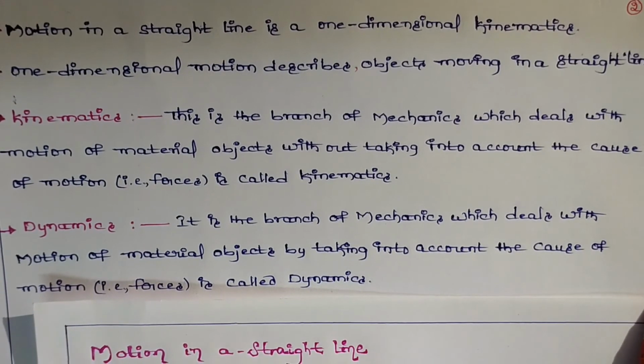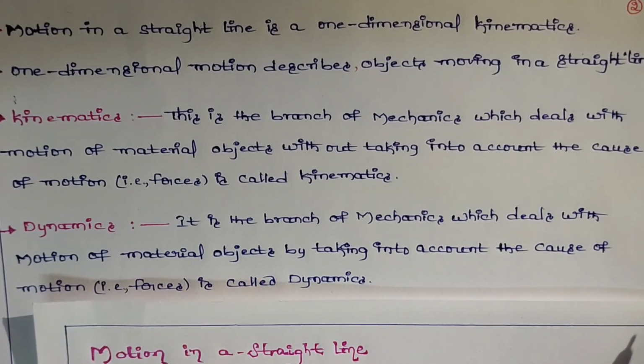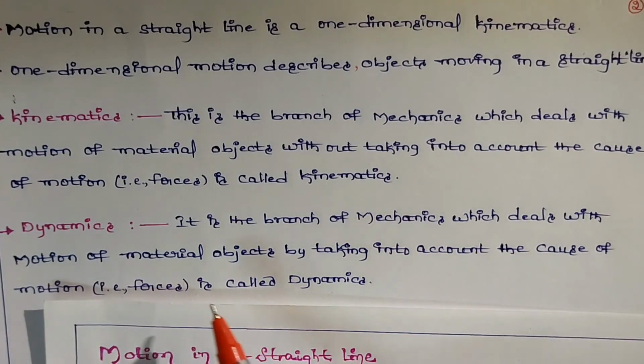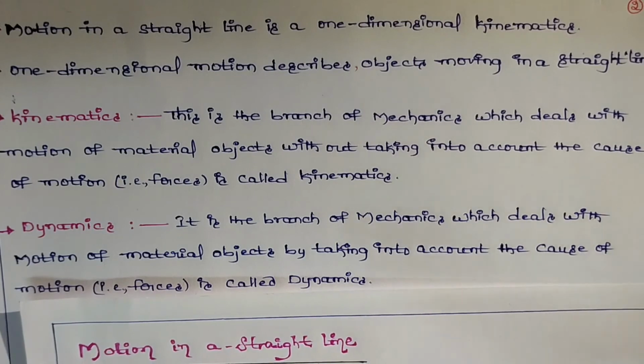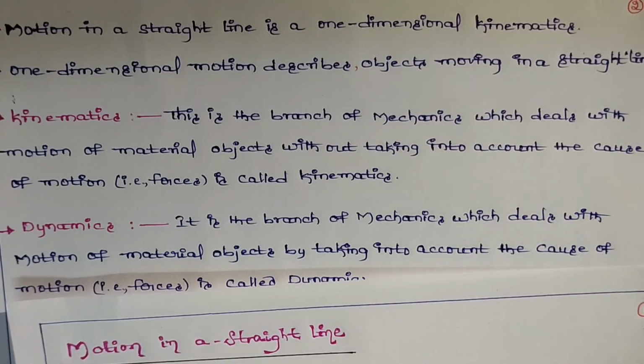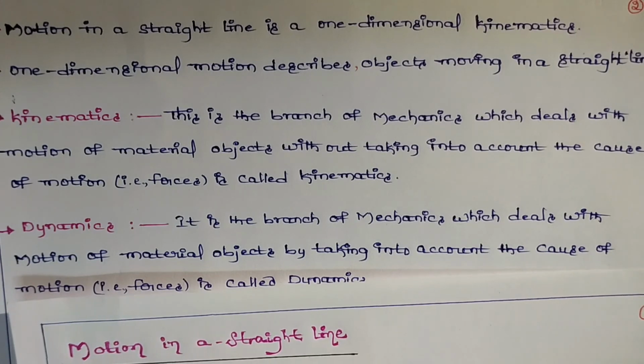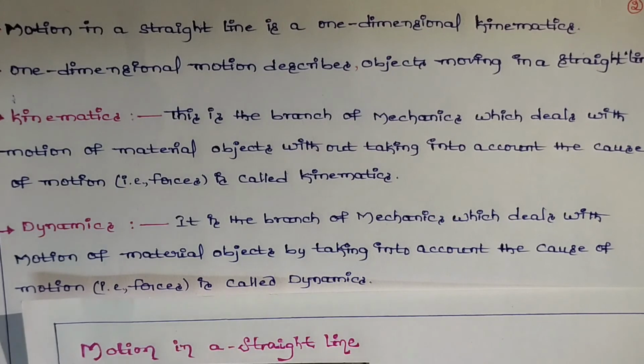Here the motion is due to some cause, due to some forces, etc. In kinematics, we are not taking into account the cause. We only deal with the motion of bodies without taking into account the cause of motion.